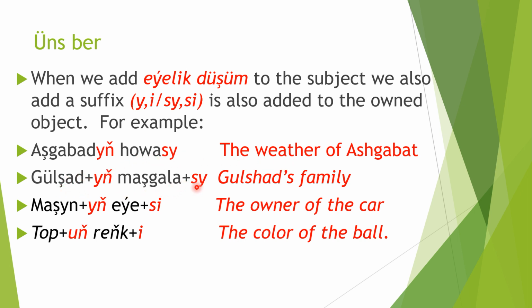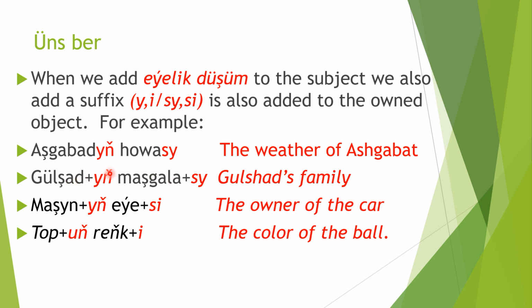Gülşadyň maşgalasy. Gülşat is the name of a girl. Again it must be t, we added a suffix and it changes to d. Gülşadyň maşgalasy. Gülşat's family. So here maşgala is an object, family.